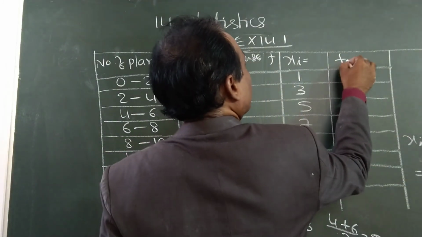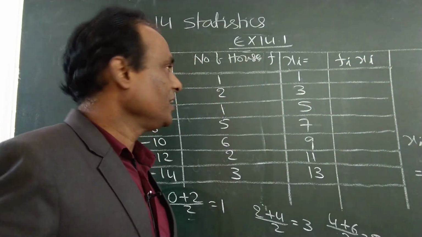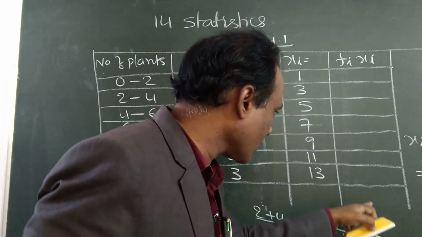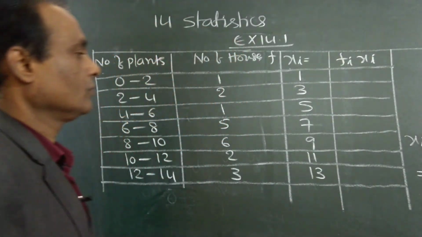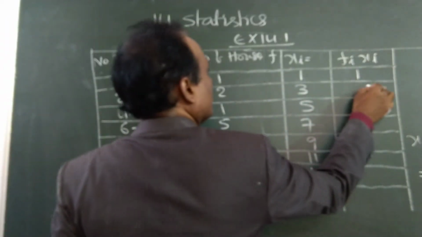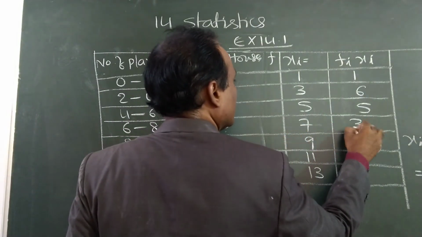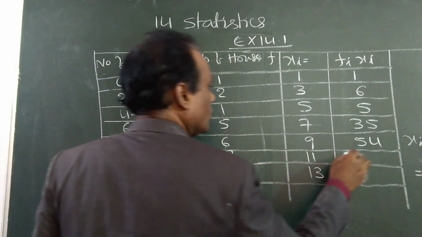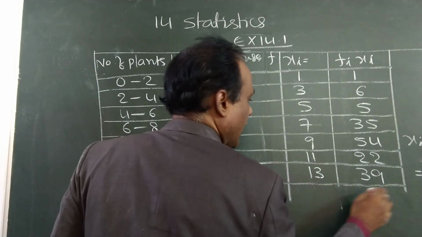Then the next step is fi into xi. Multiply these two and fill this table. Multiply these two, write down here. Prepare this. 1 into 1, 2 into 3 is 6. 1 into 5 is 5. 5 into 7 is 35. 6 into 9 is 54. 2 into 11 is 22. 3 into 13 is 39. So add all this.